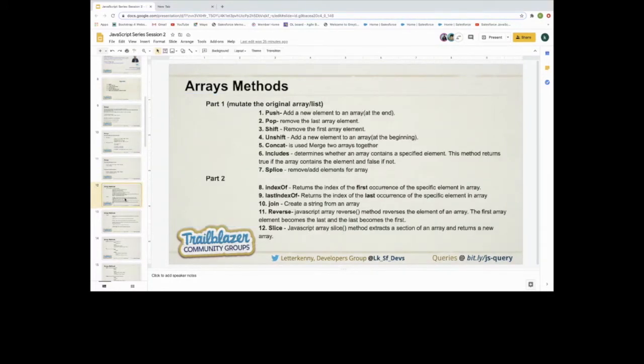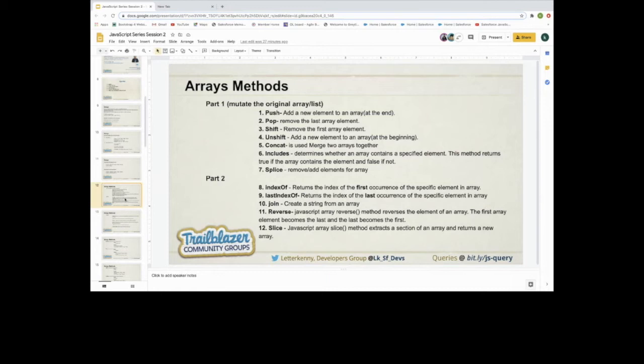Now we have a topic called array methods. So what are the different methods available inside an array? Whenever we are accessing any array, and we need to add some value, or remove a value, or maybe return a new array from this last array, how can we do it? So we have different array methods available. I divided these methods into two parts, part 1 and part 2.